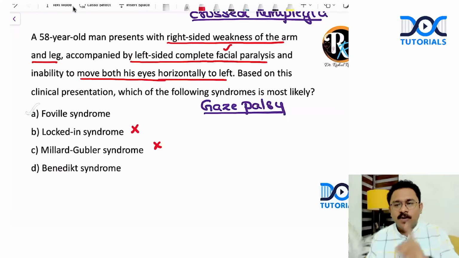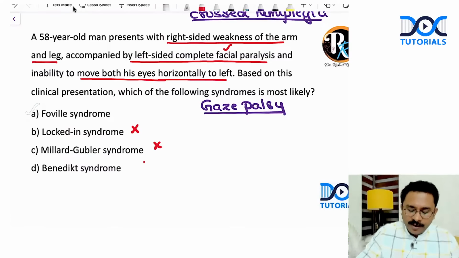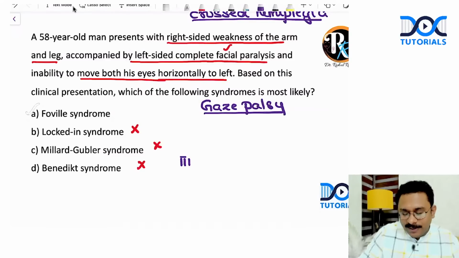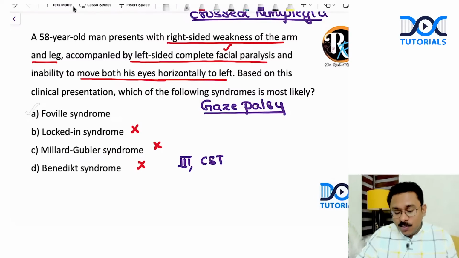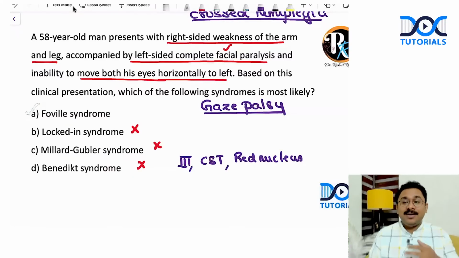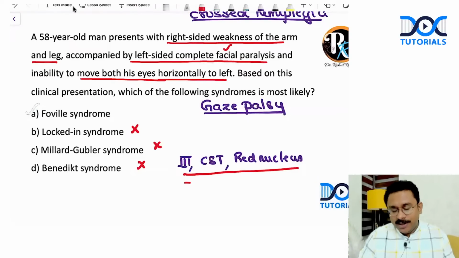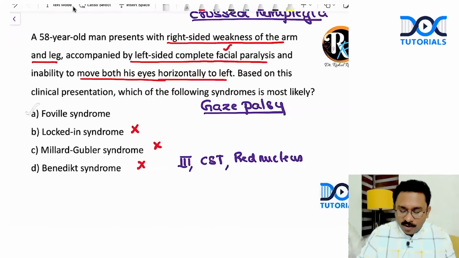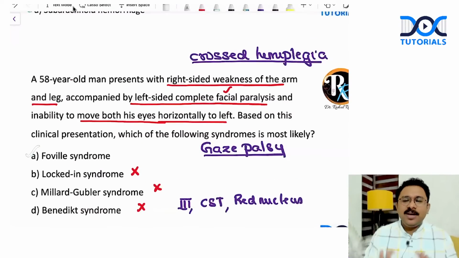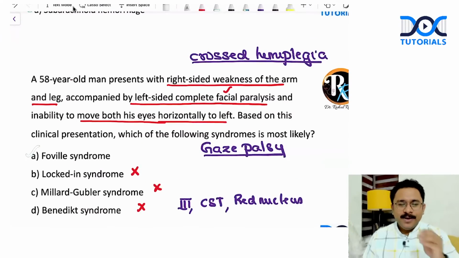Benedict syndrome, is it a pontine stroke or midbrain stroke? You guys tell me. It is basically a midbrain stroke. So in case of Benedict syndrome, you're going to get the involvement of the ipsilateral third nerve. The corticospinal tract will be involved, resulting in a contralateral hemiplegia. And you will have the involvement of the red nucleus, which can result in contralateral tremors, and in some rare circumstances, some ataxia as well. But these are the predominant structures that are involved in case of Benedict. But again, I told you I'm thinking of pons only here because of the seventh nerve involvement. So Benedict is out of question.